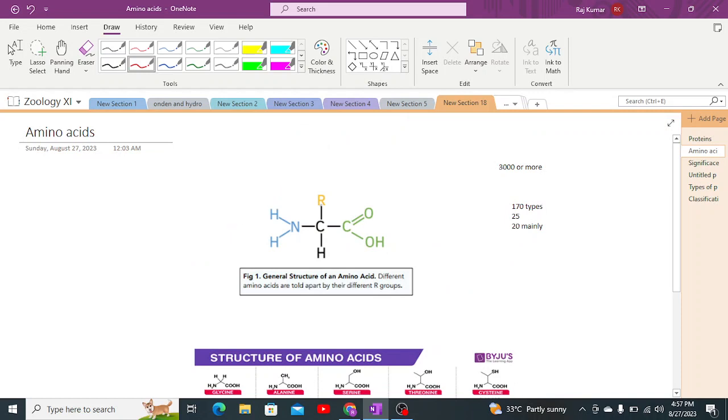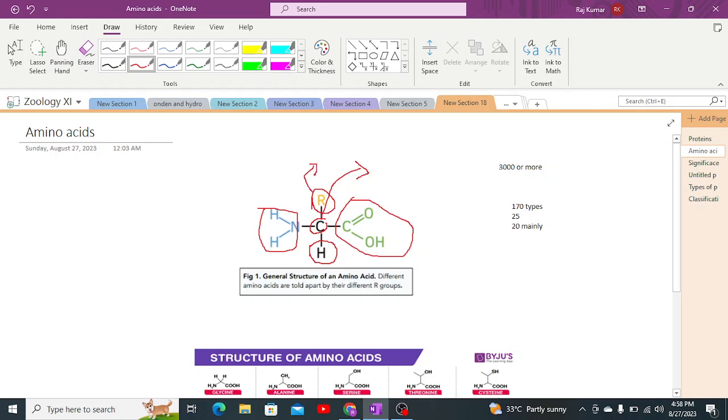Amino acid has an alkaline or basic amine group, which is constant, as well as a constant carboxylic acidic group. Both of these are joined to the central carbon, which is known as the asymmetrical carbon or alpha carbon. On the other side, we have hydrogen, and this is the R group, radical group, or we can also call it the alkyl group.